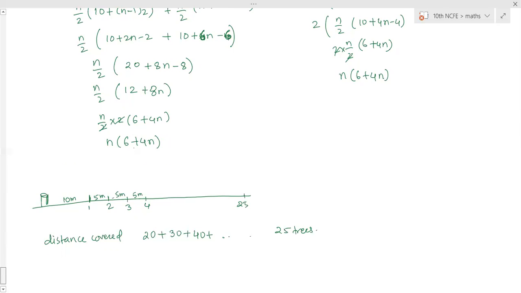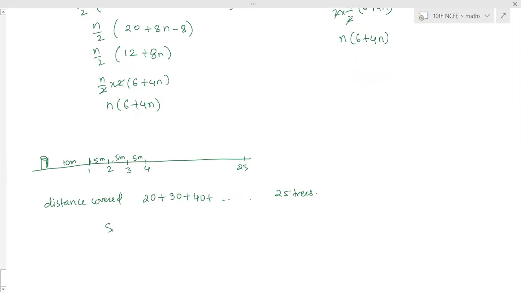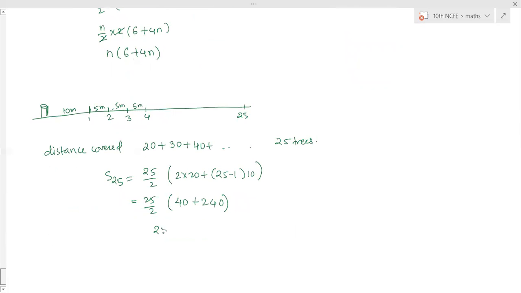Find the sum of all the terms. So how many trees are there? 25. So S25 we have to calculate. 25 by 2 into 2a plus 25 minus 1 into d, that is 10. 25 by 2 into 40 plus 240. 25 by 2 into 280. That is 140. 3,500. 3,500 meters. That is 3.5 kilometers.